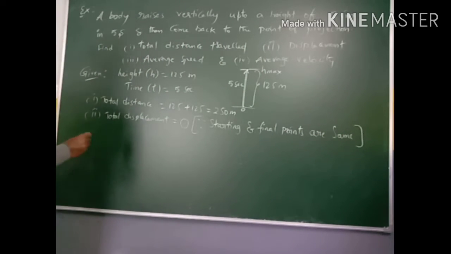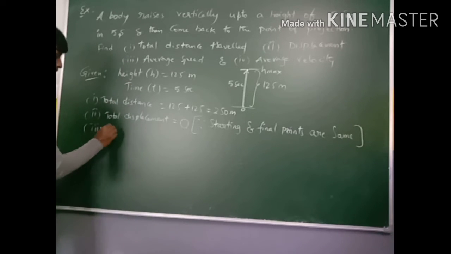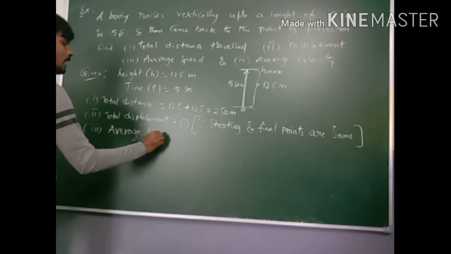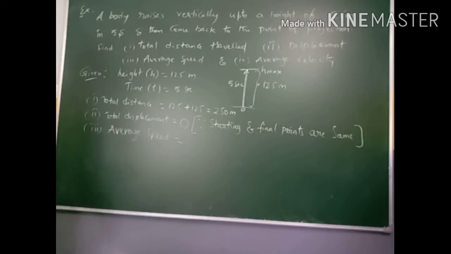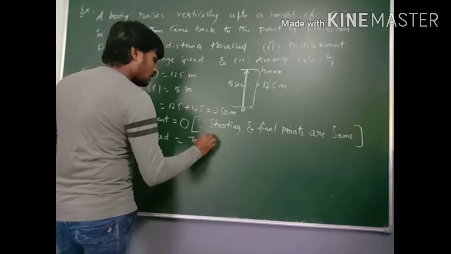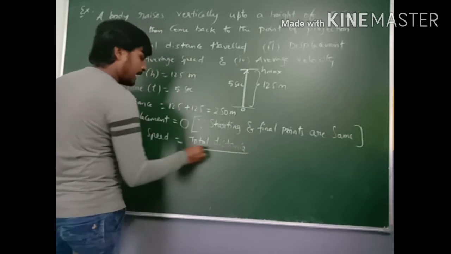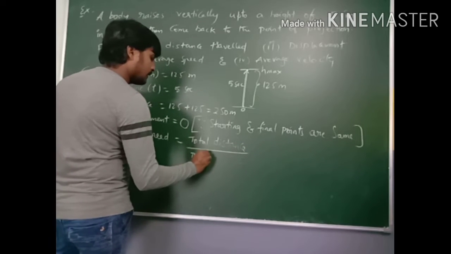Okay. Next, third one. What is the third one? Average speed. What is the formula for average speed? Average speed formula is total distance by total time taken.